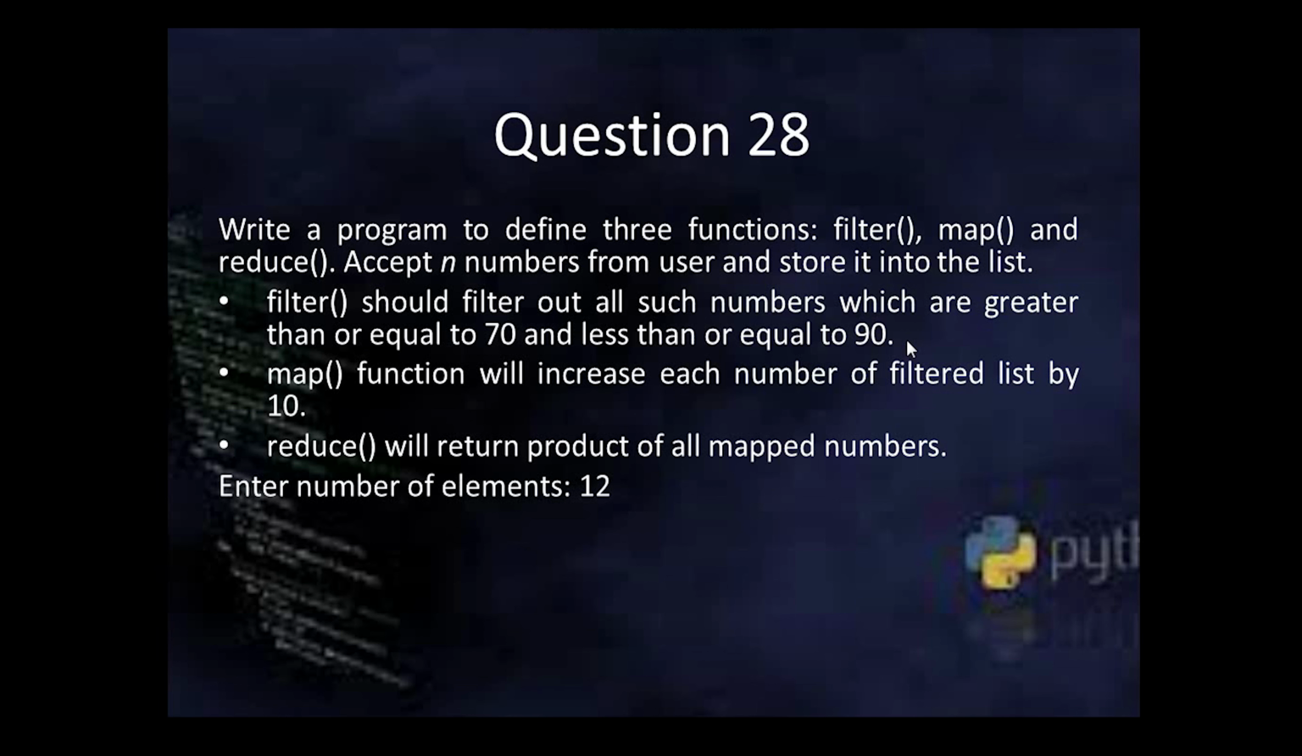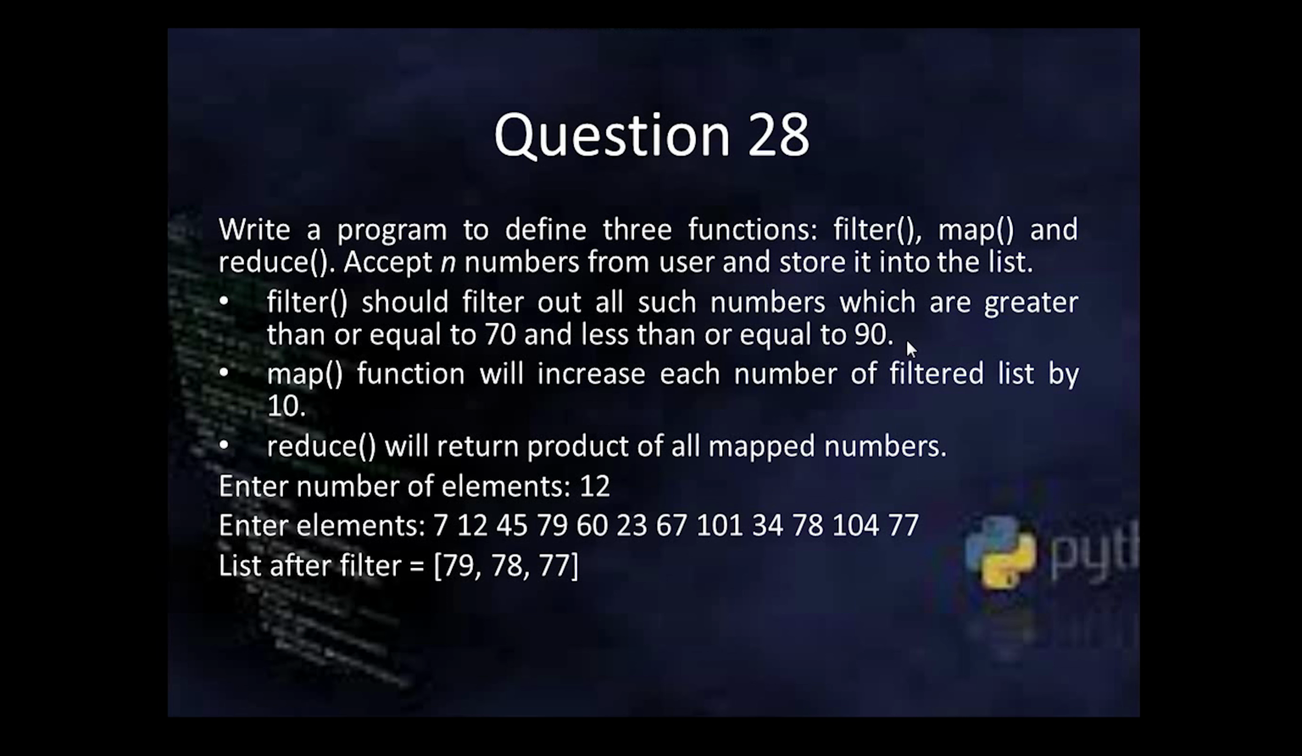Example, if we have created a list of 12 elements, the 12 values I have passed. Now the filtered list is 79, 78, 77, because these are the three numbers which are greater than or equal to 70 and less than or equal to 90. Next, increment each element by 10. And last, the reduced value, that is the product of all three values.